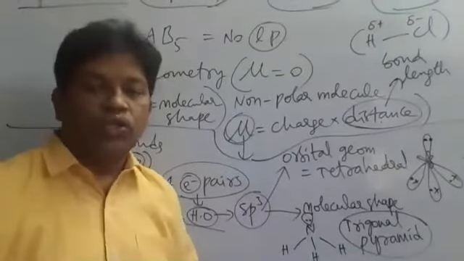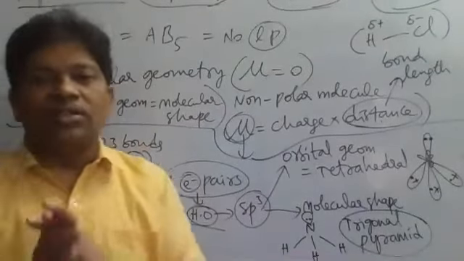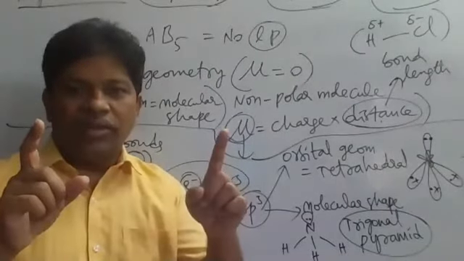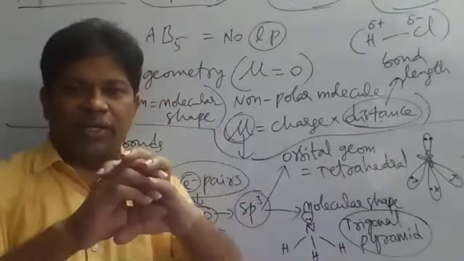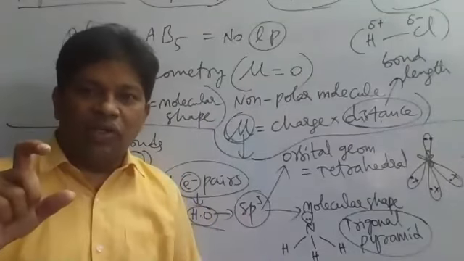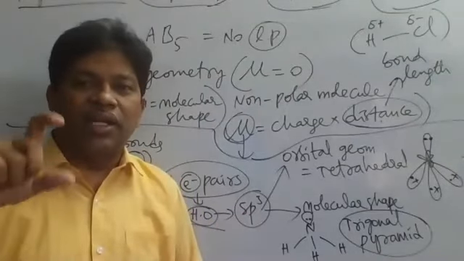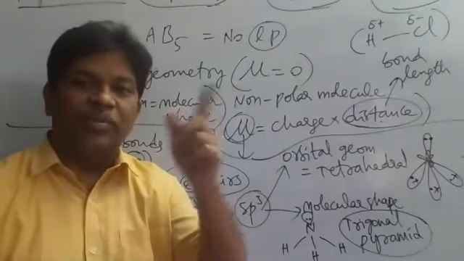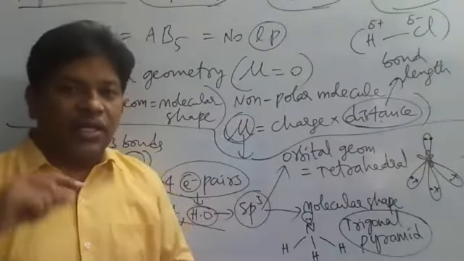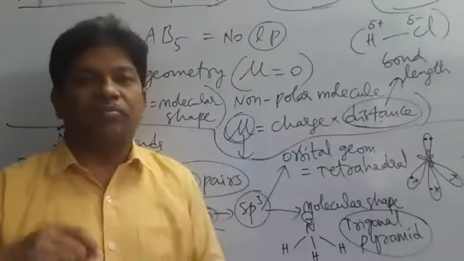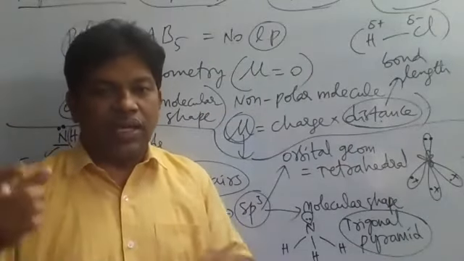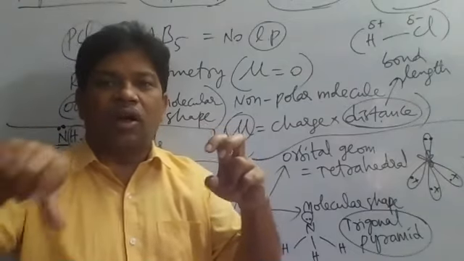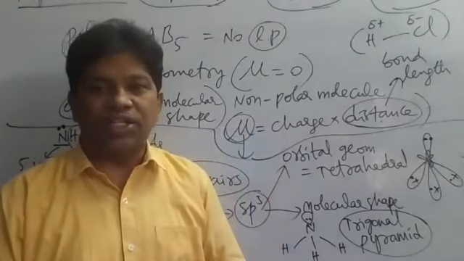In VBT and molecular orbital theory, what is the difference here? In VBT, only atomic orbitals with unpaired electrons will be participating in the overlapping process. Whereas in molecular orbital theory, the atomic orbitals with paired electrons also will be involved in combination.